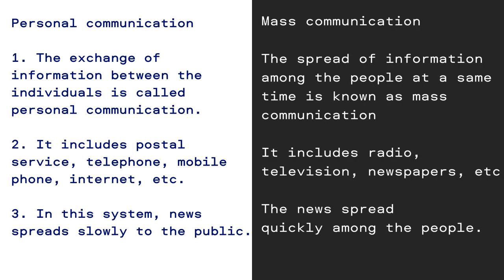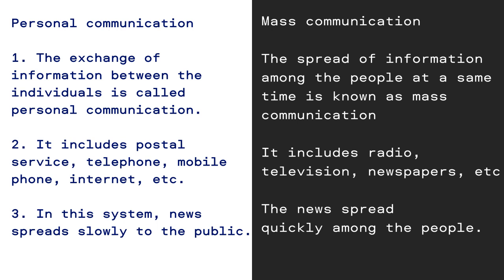Personal communication and mass communication. Personal communication. Point number 1. The exchange of information between individuals is called personal communication. Mass communication. The spread of information among the people at the same time is known as mass communication.